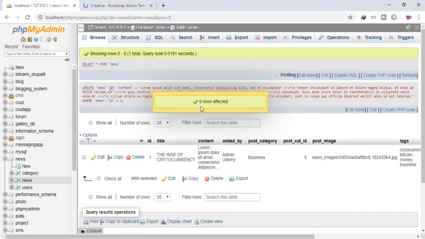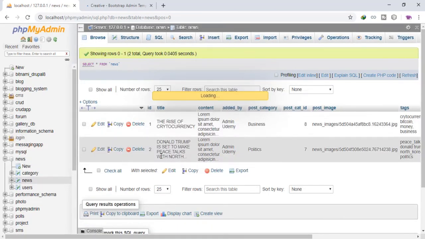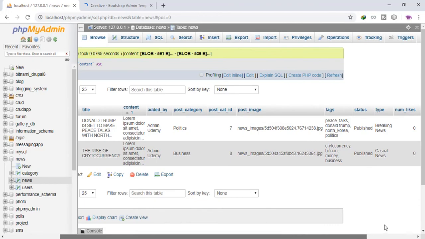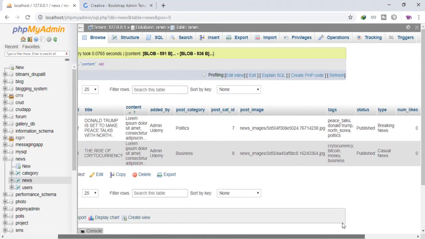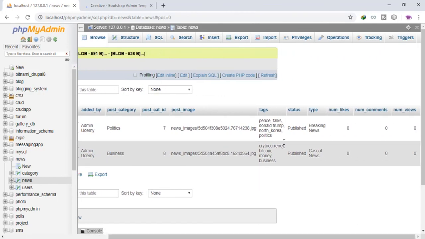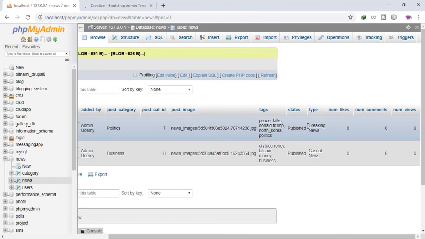Okay, what just happened? Click on browse again. Okay, so we have that. Donald Trump is set to make peace talks with North Korea, and we have the category politics, category ID, and we can see everything is working. It's showing in ascending order right here, and we have breaking news. All right, so I'll see you in the next section.